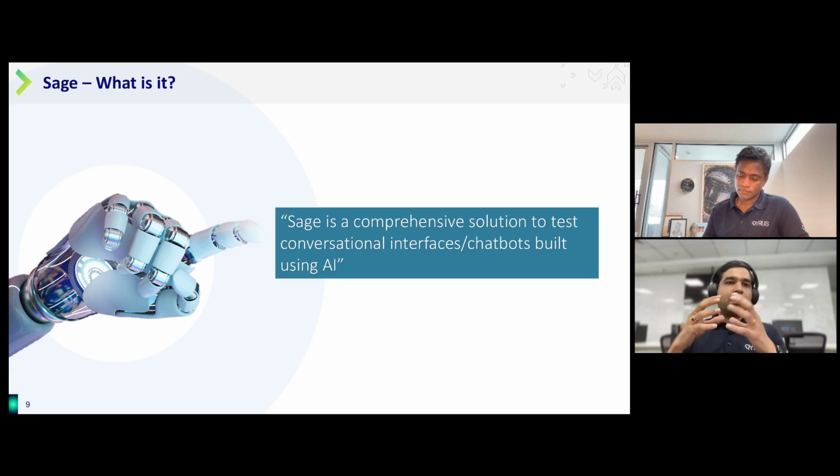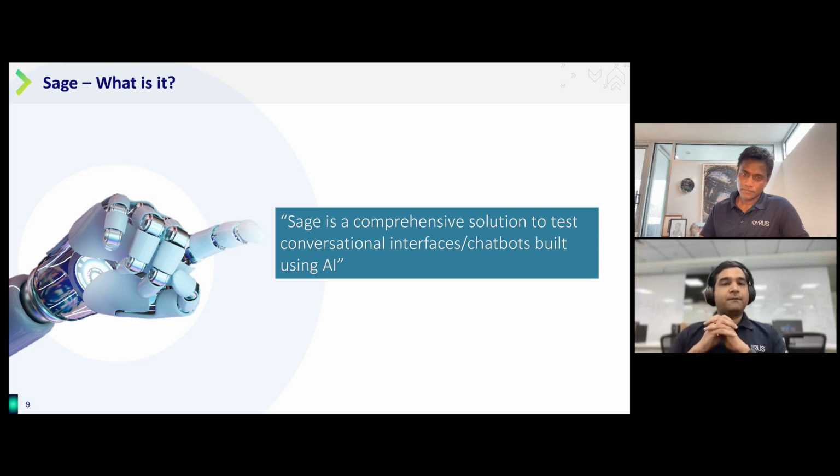So what is Sage at heart? Sage is an AI model designed to stress the bots that you're building to the maximum load, not from a typical load perspective, not from a performance standpoint, but from a variety of inputs. It then generates synonymous entities to check whether the bot detects all of them, if not most of them. It should detect all of them correctly.